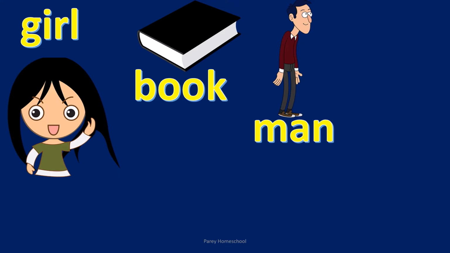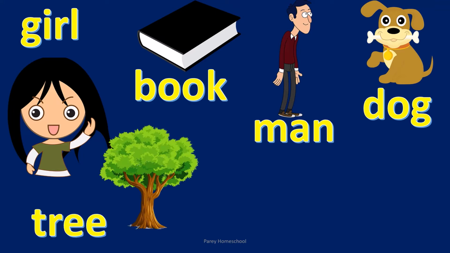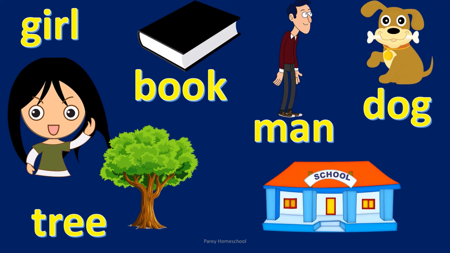This is a man. Man is a common name. This is dog. When you say dog, there may be lots of dogs, many dogs. So dog is a common name. This is tree. Tree is also a common name. There are thousands of trees. This is school. When you say school, it may be any school in this world. So school is a common name.